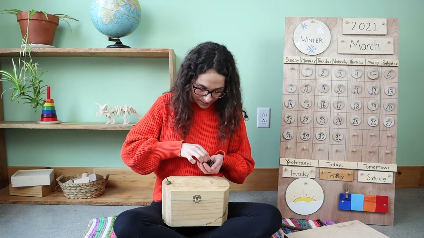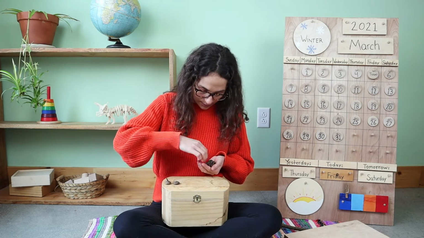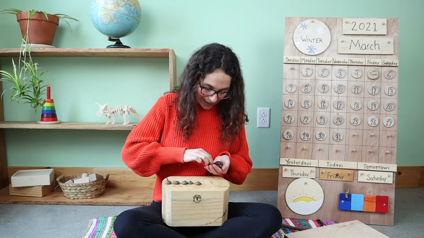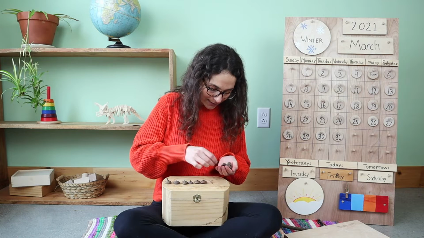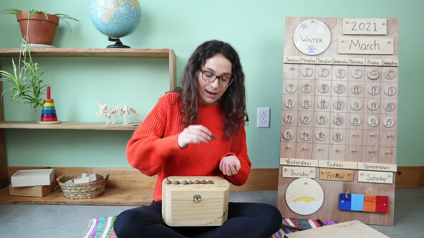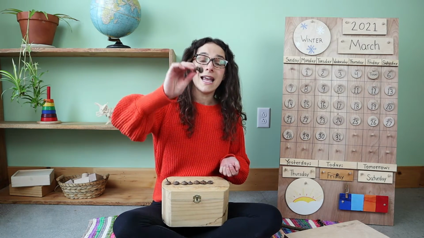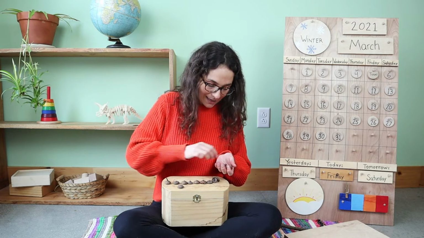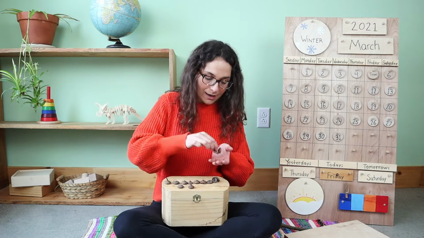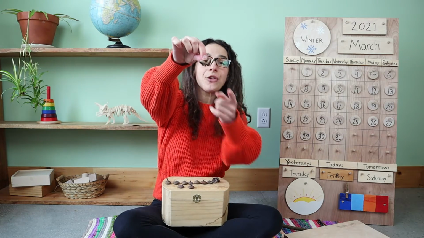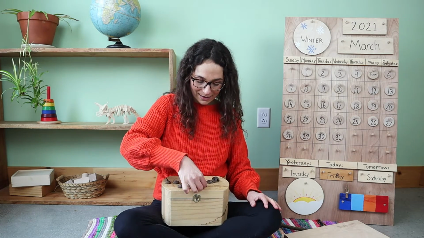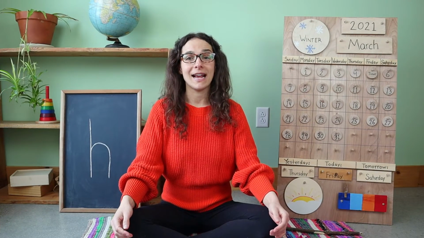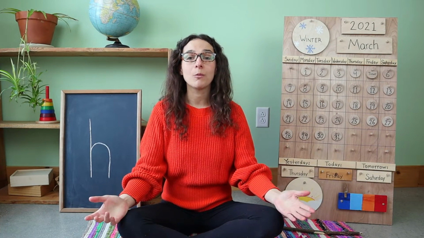1, 2, 3, 4, 5, 6, 7. These two are connected. 8, 9, 10, 11, and 12 and 13 are also connected. 13 acorn tops. Today is Friday, and it will be the last day talking about the ways in which we're